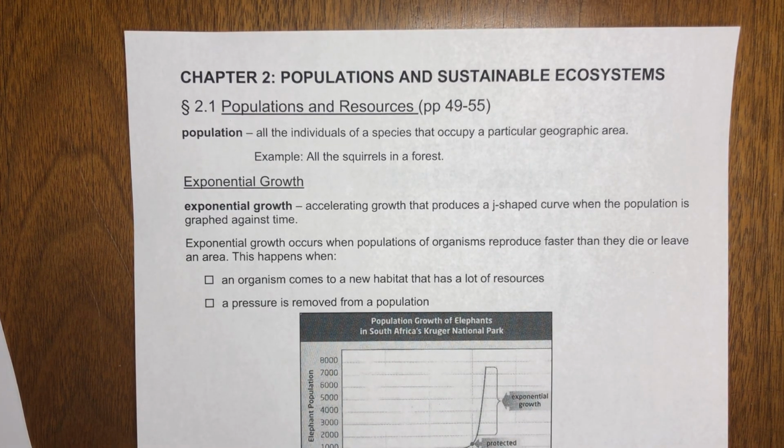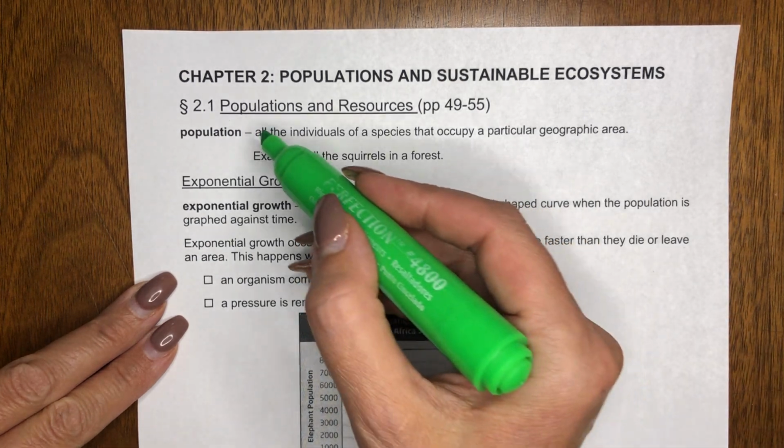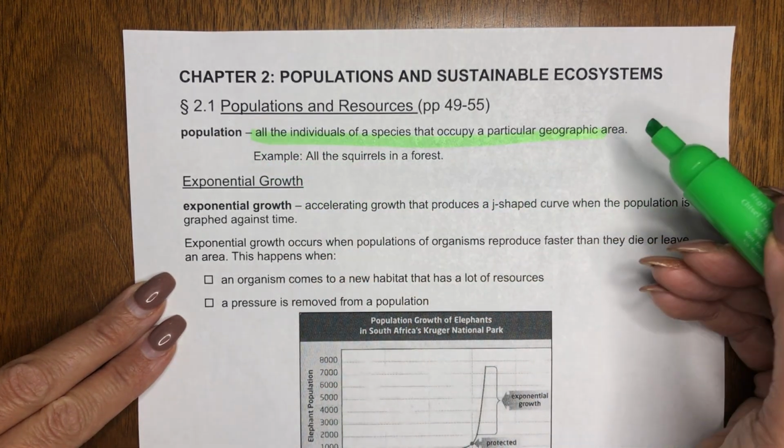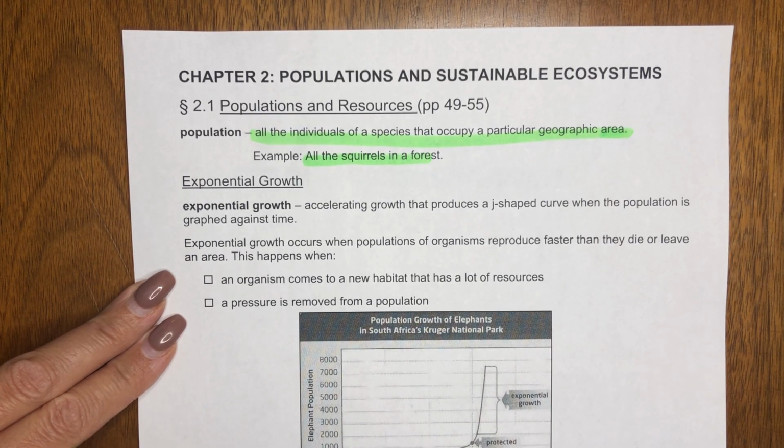Okay, so we're going to look at chapter 2, and in chapter 2 we'll be looking at populations and what sustainable ecosystems are. So we have to review what a population is. A population is all the individuals of a species that occupy a particular geographic area. So we could talk about all the squirrels in a forest, all the squirrels in the forests in Ontario, or all the squirrels in the forests of Canada. So the geographic area is very important for a population.